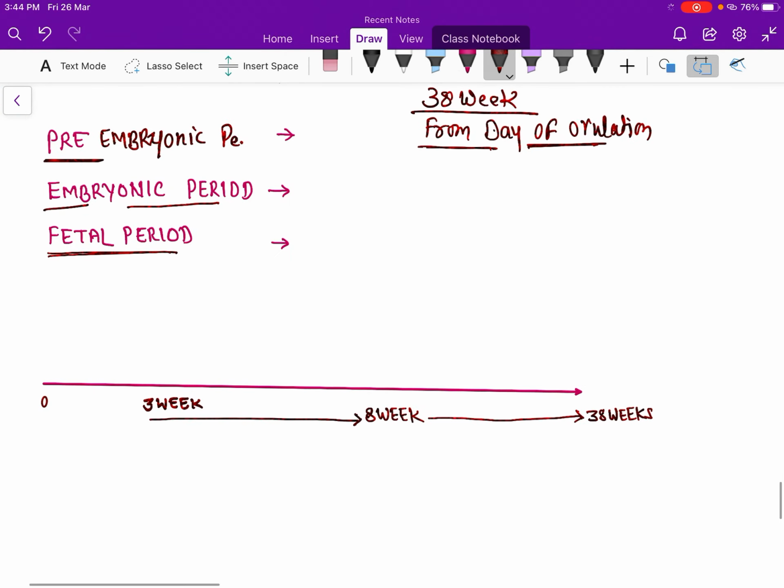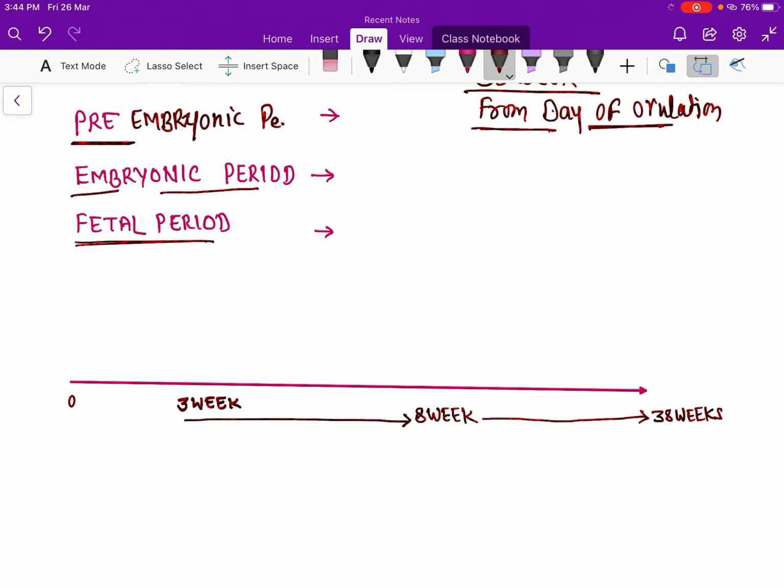Why do we call it like this? Because 0 to 3 weeks, here we are calculating from the day of ovulation. That's why you can see here 38 weeks, because we have removed 2 weeks before the fertilization from the 40 weeks. That's why we have got 38 weeks.